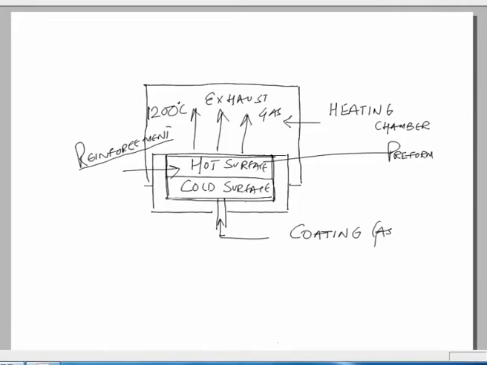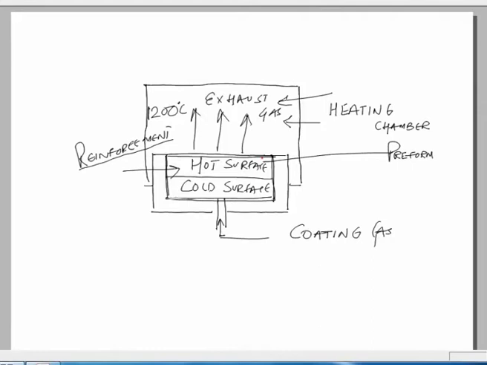One important point is that this is a modified CVI process in that we are forcing the gas inside. It is not a natural flow of the gas, it is the forced flow of the coating gas through the preform. Our preform is our reinforcement, which is porous in nature, and these pores we have to fill with the reaction products, the solid being deposited because of the reaction taking place. Now the gaseous reactants are passed through the fibrous preform, and this section is heated. Because of the heat, the reaction would take place at the top of the preform.